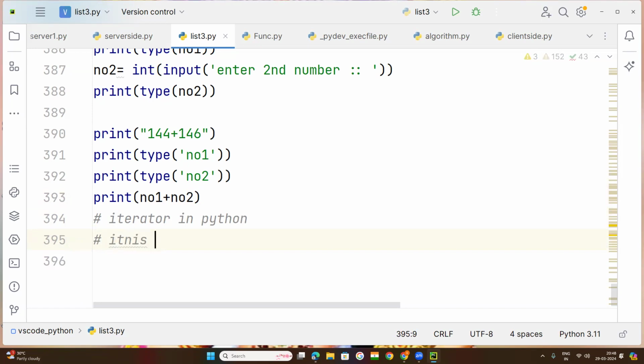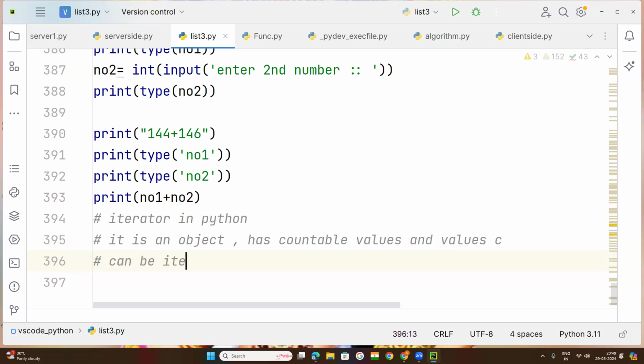So what is an iterator in Python? It is an object. It has countable values and can be iterable. And these values can be iterable. What do you mean by iterable?